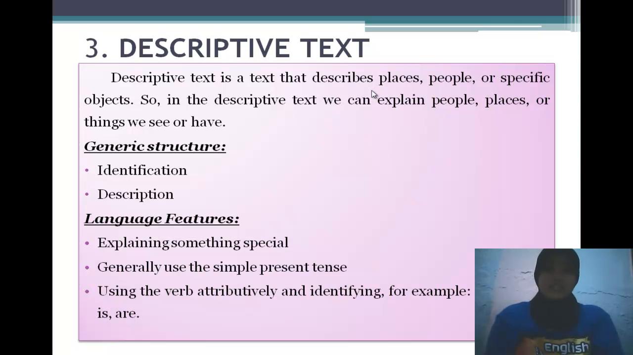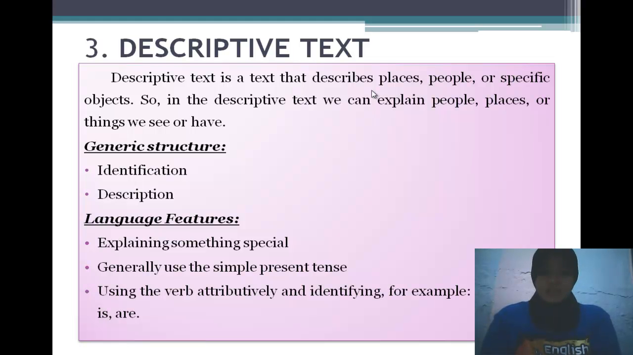The next is descriptive text. Descriptive text is a text that describes place, people, or specific objects. So in the descriptive text, we can explain people, place, or things we see or have. Generic structure of the descriptive text is identification and description. Identification, in this section, we identify a person, place, or thing in particular that will be described.